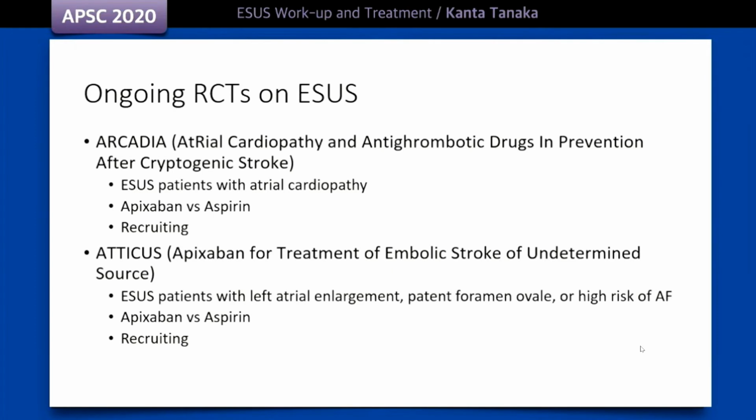There are ongoing RCTs on ESUS, but these trials are for ESUS patients who likely have embolic sources with potential responsiveness to anticoagulation. Arcadia trial investigates whether ESUS patients with atrial cardiopathy respond better to apixaban compared with aspirin. Atticus trial is for ESUS with left atrial enlargement, patent foramen ovale, or high risk of AF. These trials may open up new strategies for future ESUS treatment.